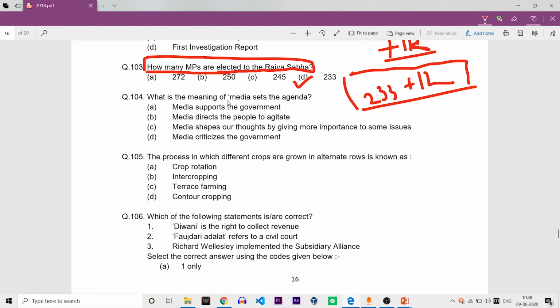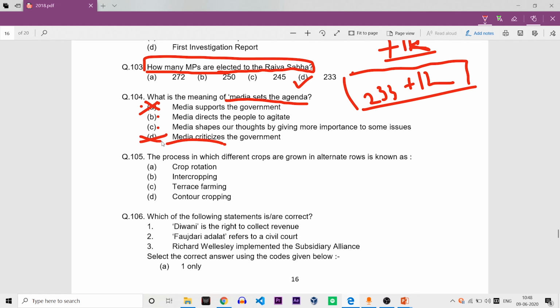What is the meaning of 'media sets the agenda'? First option, media supports the government. No, media sometimes opposes the government also, so this can't be the answer. Media directs the people to agitate. This is somewhat correct, but let's see. Media shapes our thought by giving more importance to some issues. Yes, this is also correct. Media criticizes the government. This is not always correct.